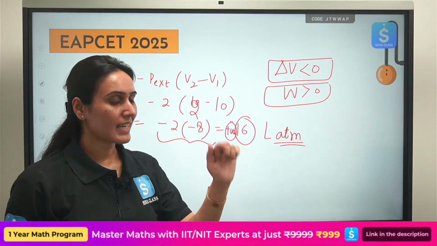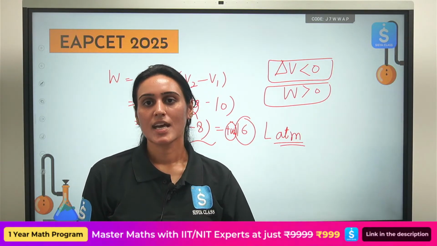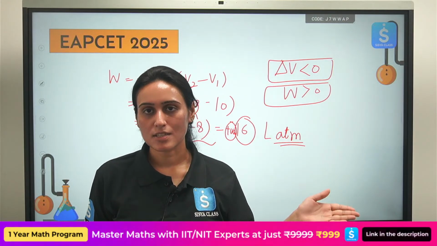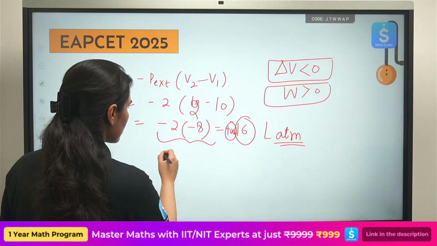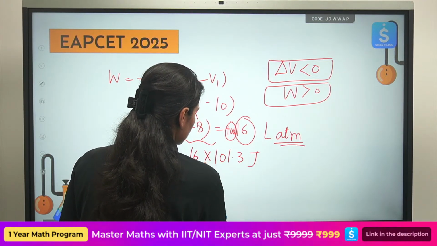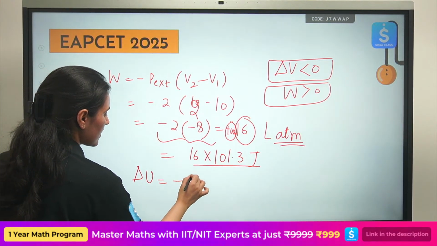But the heat exchange is given to us in joules. This we have calculated in liter atmosphere. If we are trying to add 2 quantities, they must be in the same units, right? Convert this into joule first. Okay. So this was the formula you have written, 101.3 joules. So now you have the work done. You have the heat exchange. You can calculate the value.